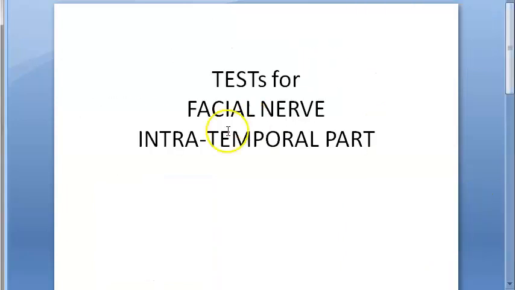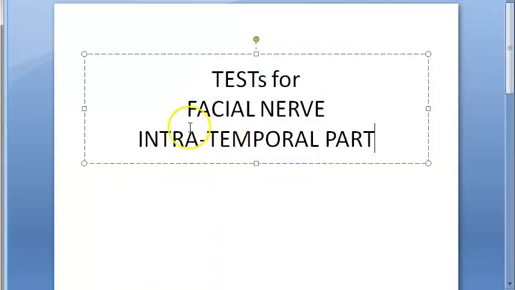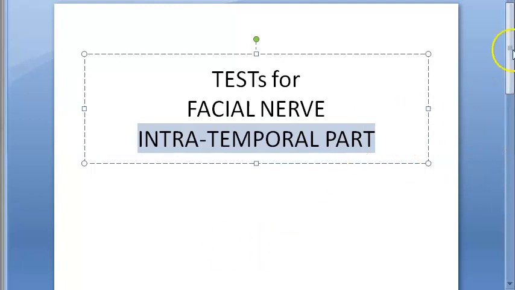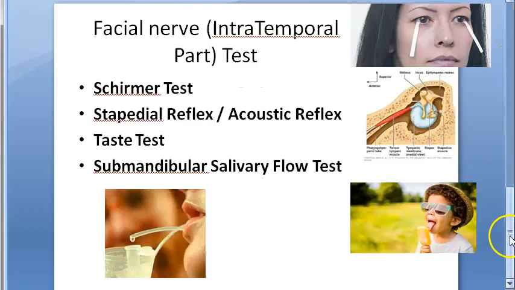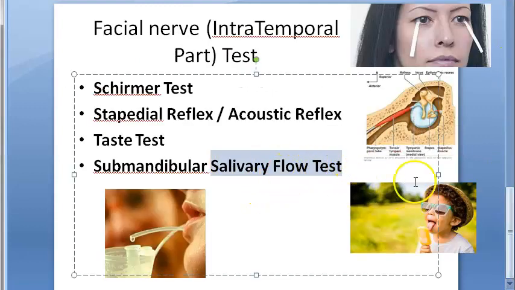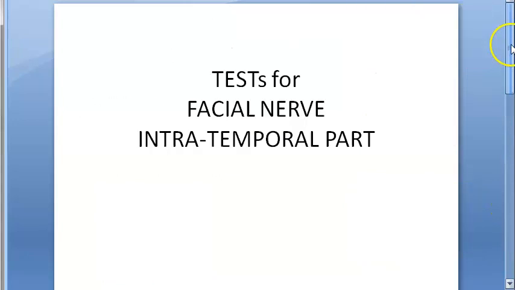So can you say what are the tests for the facial nerve in the intratemporal part? Schirmer test, stapedial reflex or acoustic reflex test, taste test, and submandibular salivary secretion test. Is it salivary flow test? Okay, salivary flow test. Yeah. Now, what is the only thing we have left here? Only the terminal branches of facial nerve we have not checked.